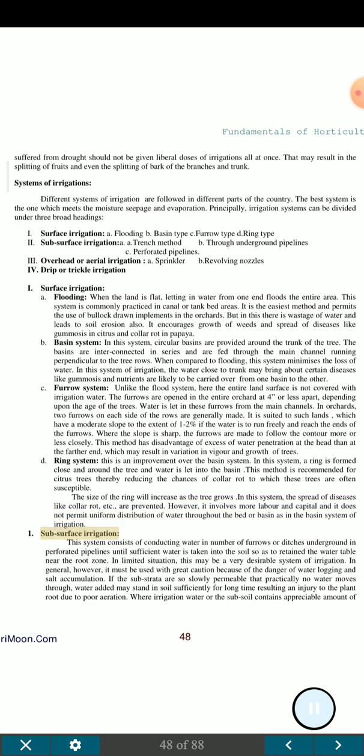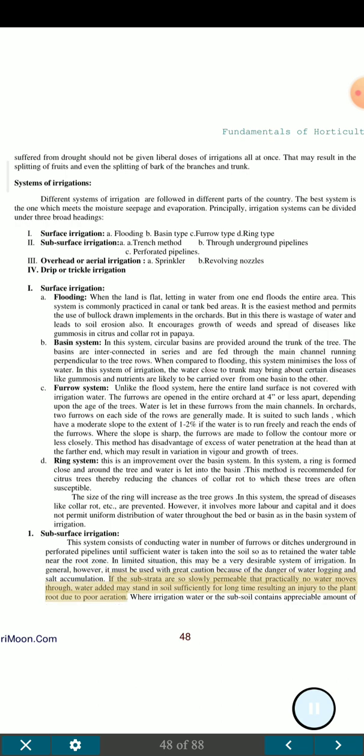1. Subsurface irrigation. This system consists of conducting water in a number of furrows or ditches underground in perforated pipelines until sufficient water is taken into the soil so as to retain the water table near the root zone. In limited situations, this may be a very desirable system of irrigation. In general, however, it must be used with great caution because of the danger of water logging and salt accumulation.